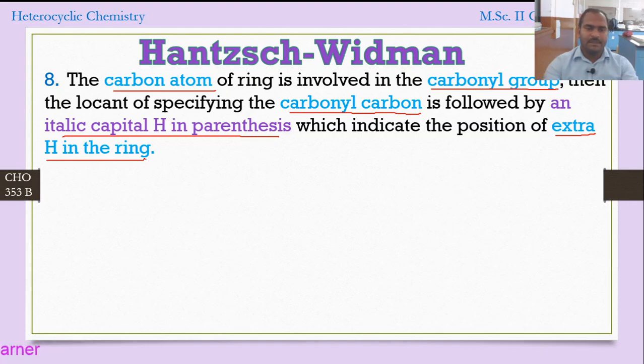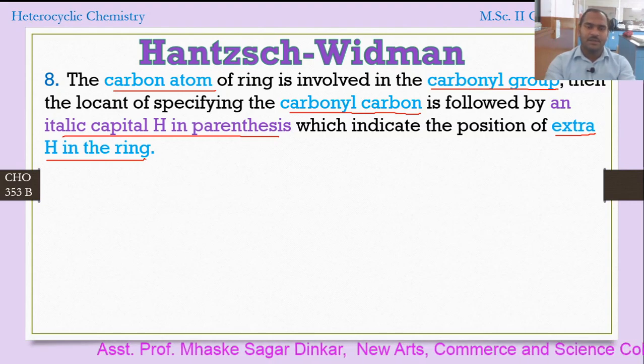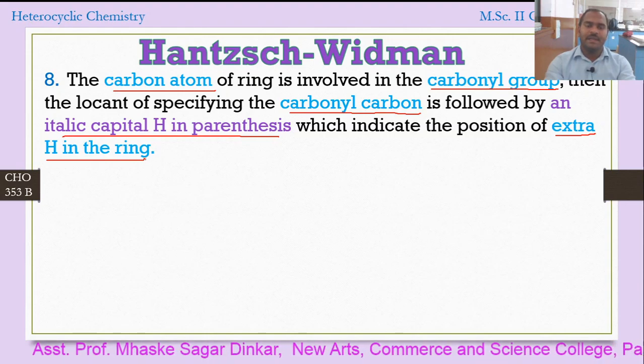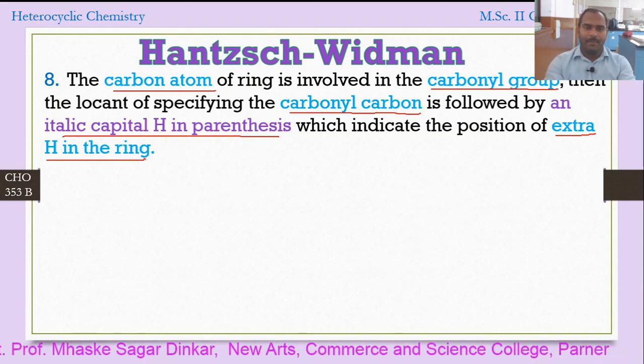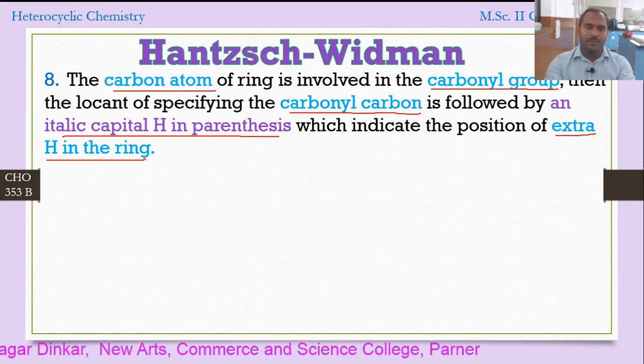So what does it suggest? It suggests that when in a heterocyclic structure a carbon has a carbonyl group, that carbonyl location should be specified. Also, as there is an addition of an extra hydrogen in the parent structure, that hydrogen is indicated by an italic capital H.